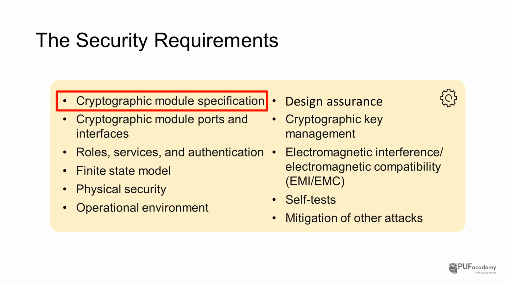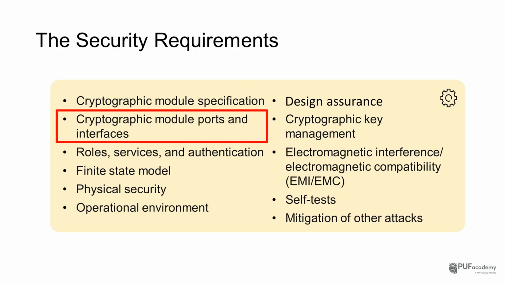The first is the cryptographic module specification. You need to clearly describe where the module begins and ends, what it's made of, and what security functions it provides. A publicly available security policy is also required so that both users and reviewers understand exactly what's in scope.